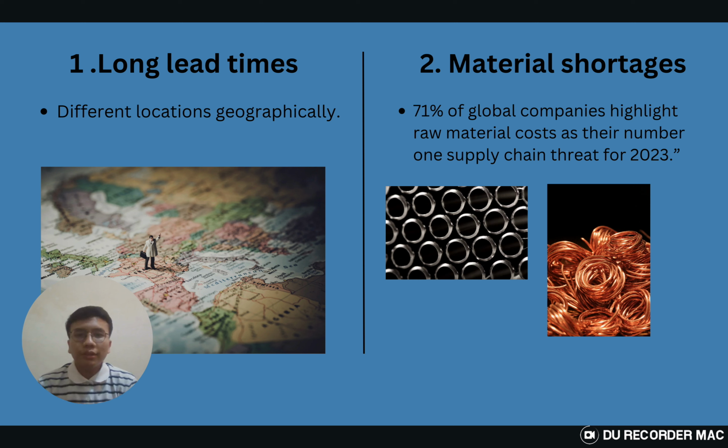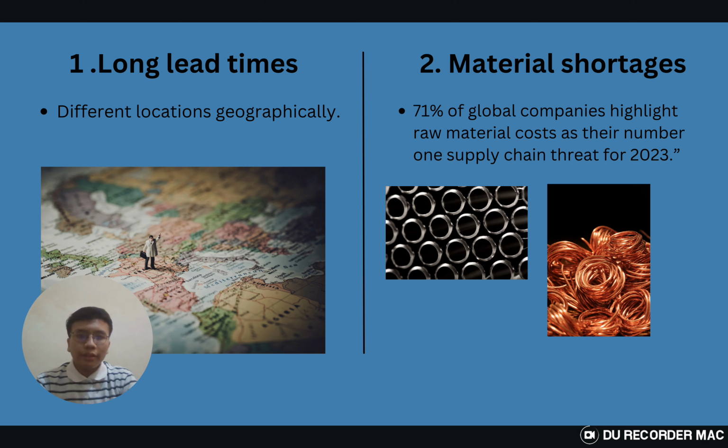As we know, 71% of global companies said that raw material cost is a threat for the supply chain.